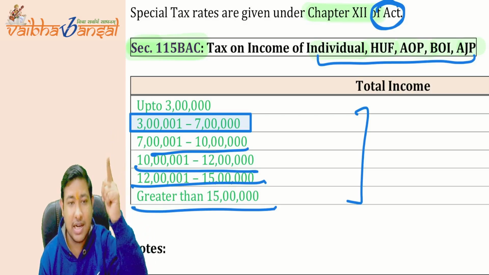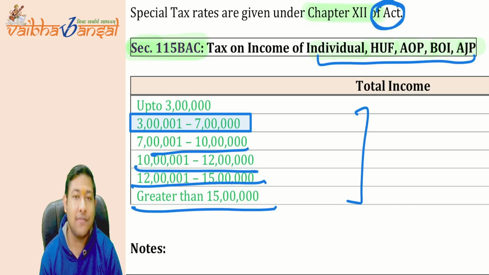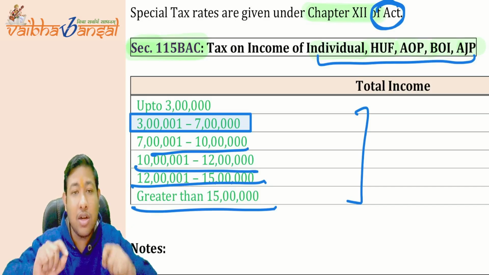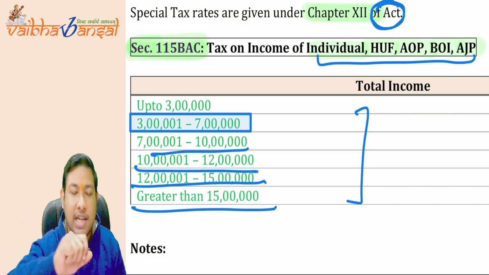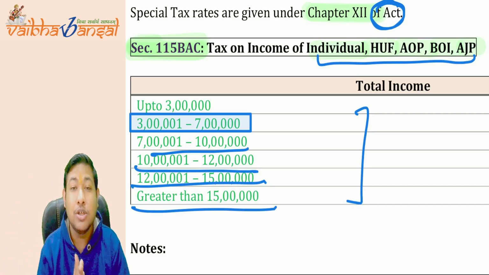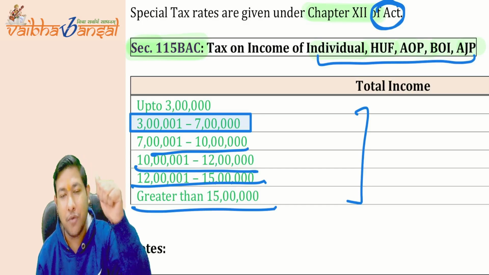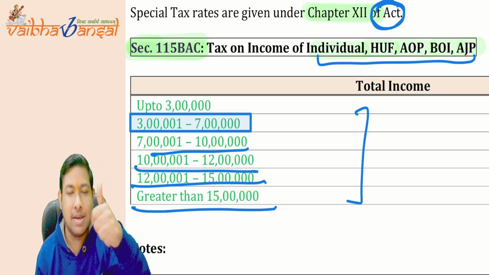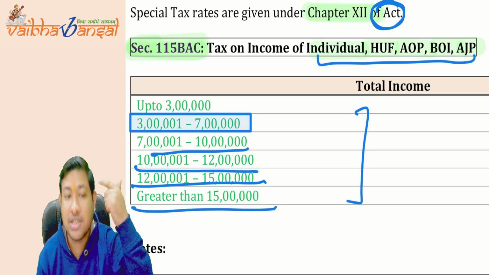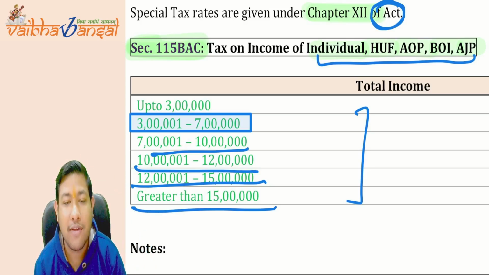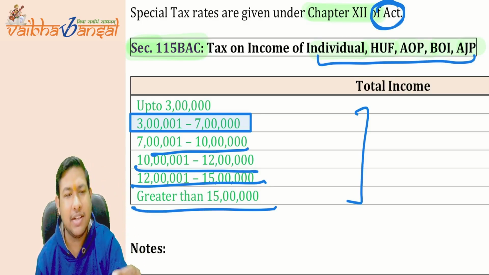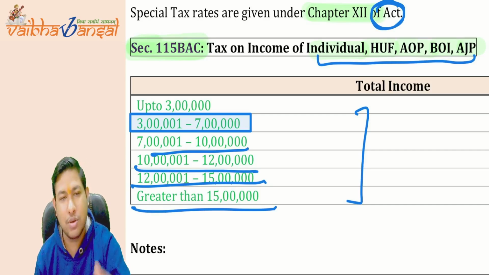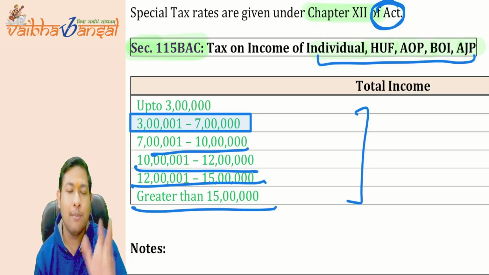that we have studied above. So if the individual wants the benefit of the old regime, where all the deductions are applicable and you can take each and every deduction, that is the regular tax regime or the general tax regime, what he has to do is file a form. You have to file a form directly. It is a matter of hardly 1 or 2 minutes. You can easily file that form over the portal itself.